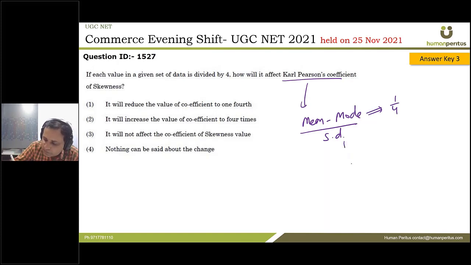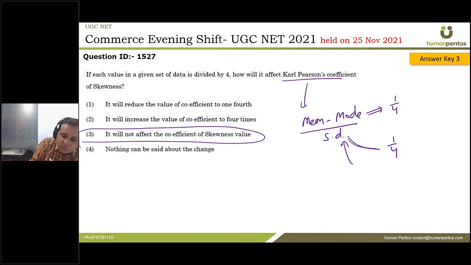Now look, what about standard deviation? Again, standard deviation is independent of origin, but it is not independent of scale. It means that if each value is multiplied or divided by a number k, then your standard deviation will also change by the same number. So your denominator will also get divided by 4 effectively. So in a way, although both numerator and denominator will change, the effect will cancel out, and effectively there will be no change in the coefficient of skewness value.